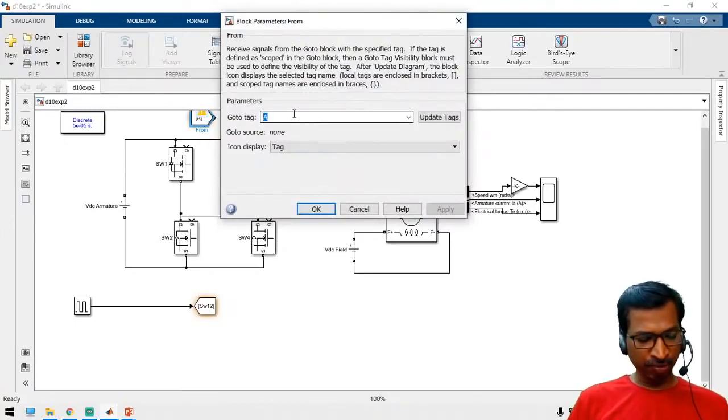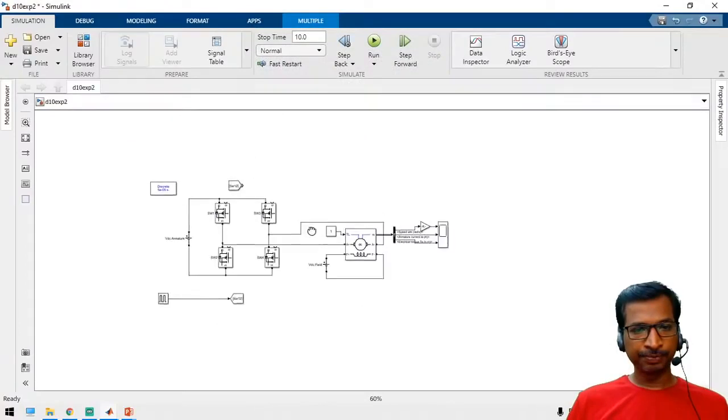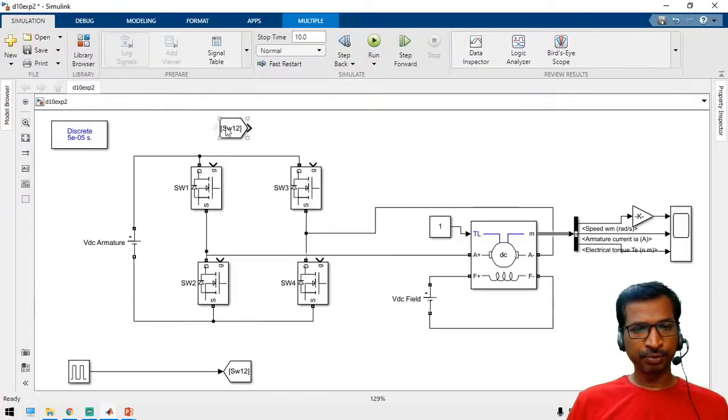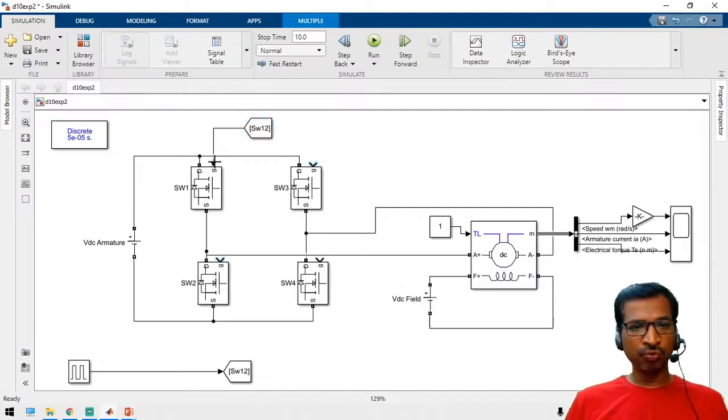Same block, SW1 and 2. Just rotate the block. So these are the same pulses. Now we have to apply for SW3 and 4.